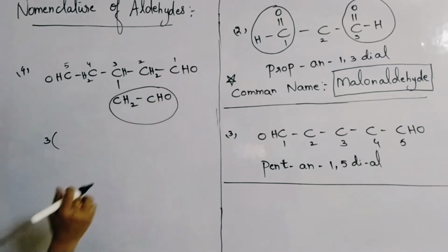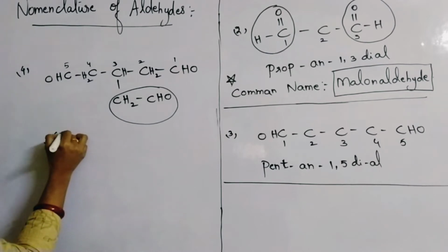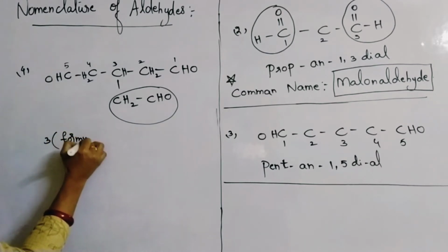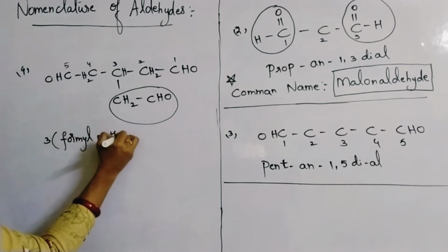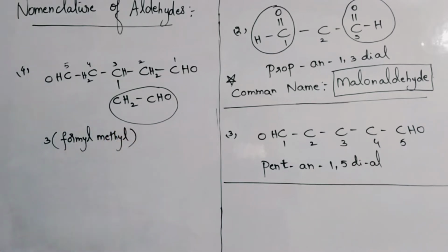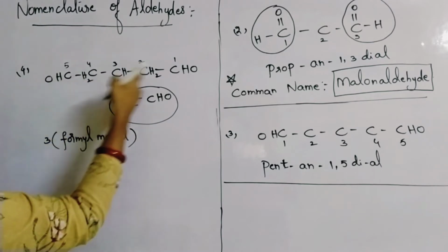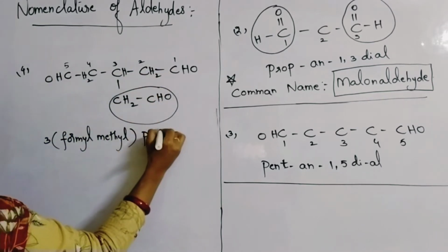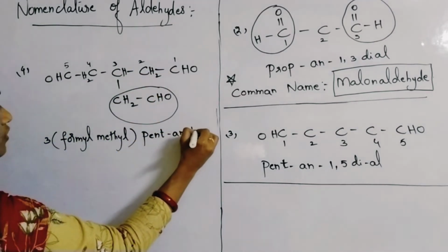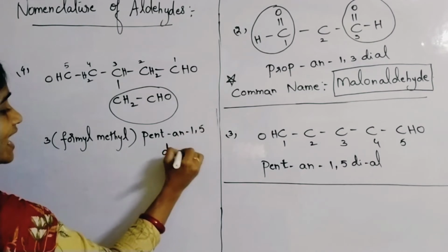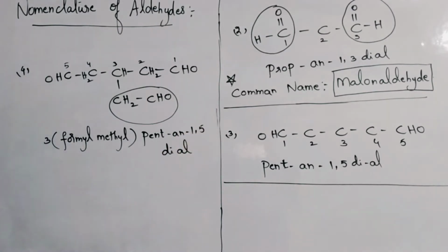So it will become formyl methyl. So 3-(formyl methyl), close the bracket. Pentane. Here 5 is a root word, no? So pentane-1,5-dial is the name of this compound.